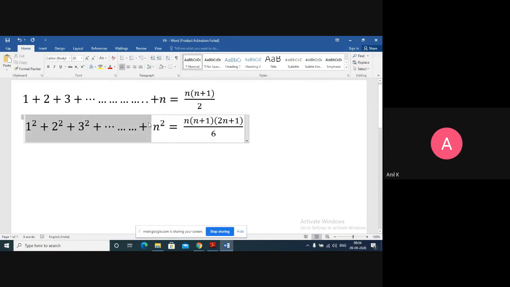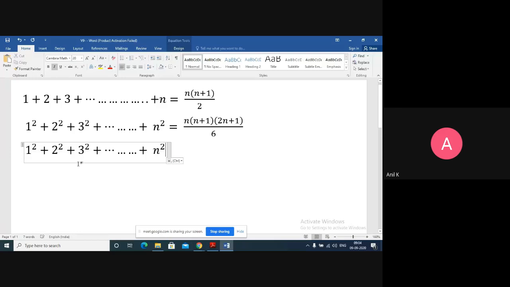Now if I go for the sum of cubes of first n natural numbers, instead of squares here I have to put cubes. Next one we call cube: 1 cube plus 2 cube plus 3 cube till nth cube.